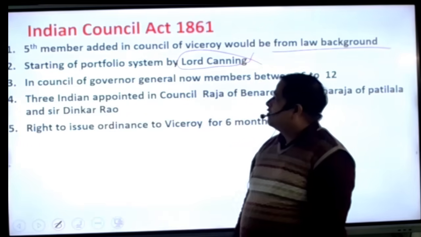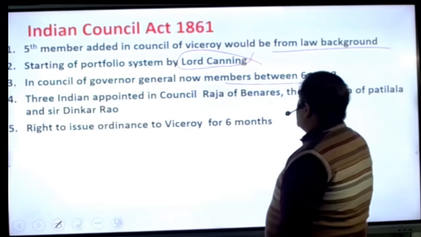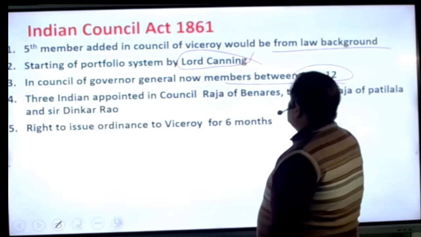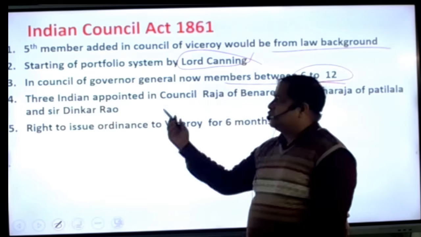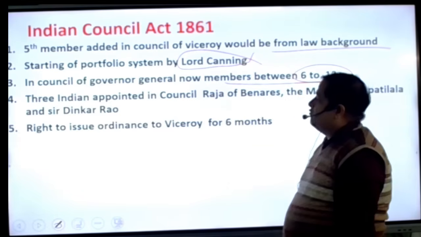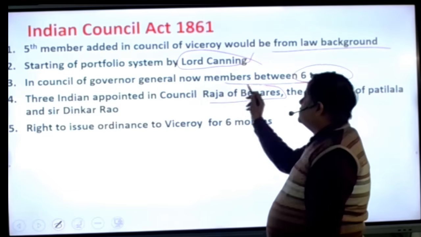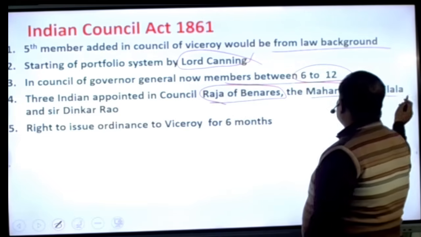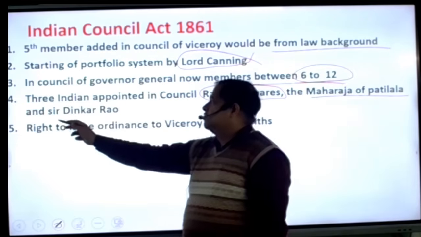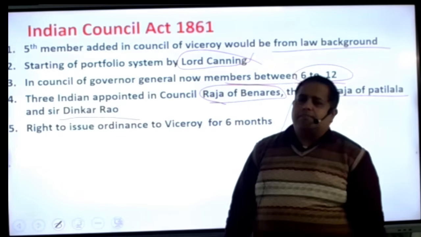In the Council of the Governor General, now the members were between 6 and 12. It is also a very good provision. 3 Indians were appointed to the council: the Raja of Banaras, I highlight this, the Maharaja of Patiala and Sir Dinkar Rao. So these 3 Indian members entered the council for the first time.